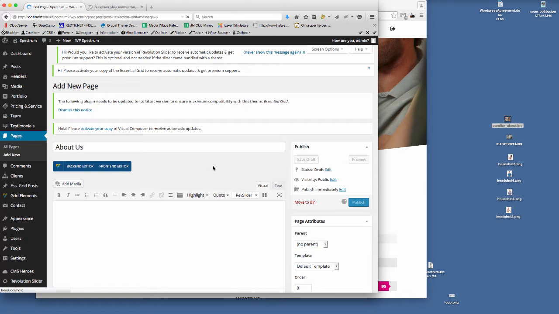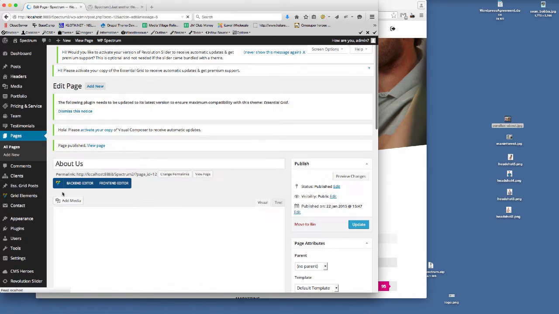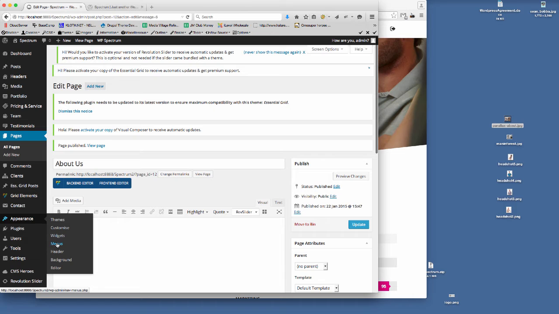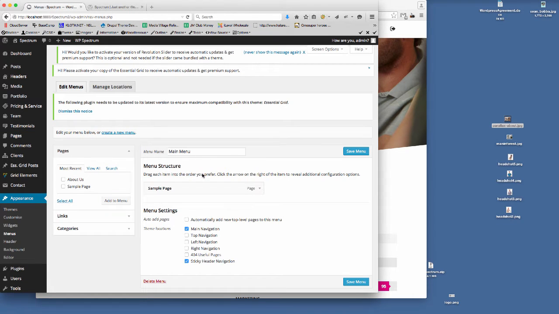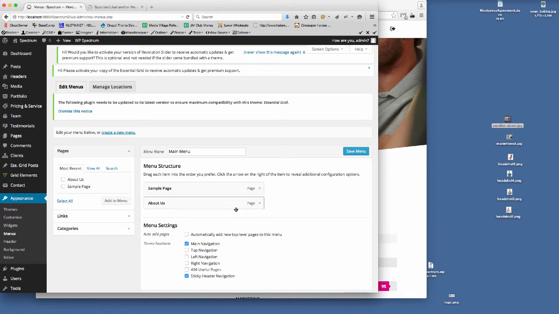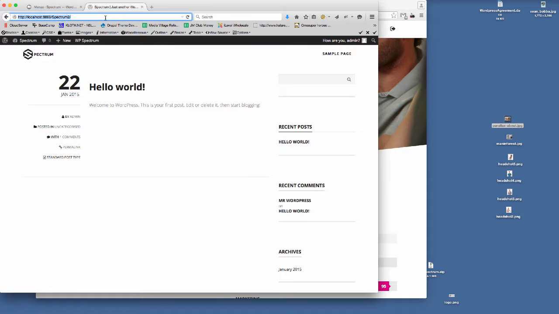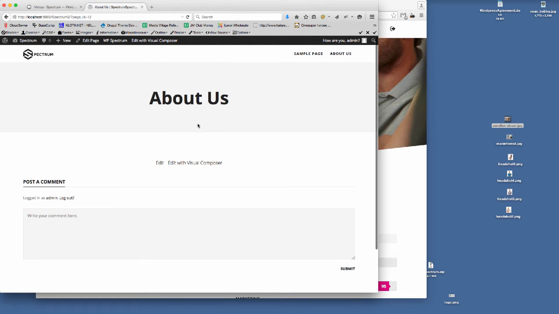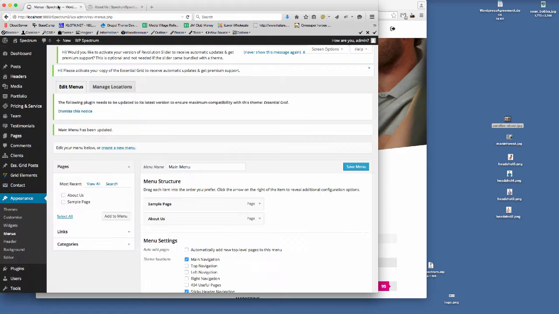Let's just get that set up there, and then I'm going to go into Appearance and Menus, and then I'm going to add the About Us page to the menu, and then if we just save that there, and then we go back to the front end, you'll see up here the About Us page comes. So if I just click onto that to show you what's happening, we get the default page with the title bar styled up within the Spectrum styling.